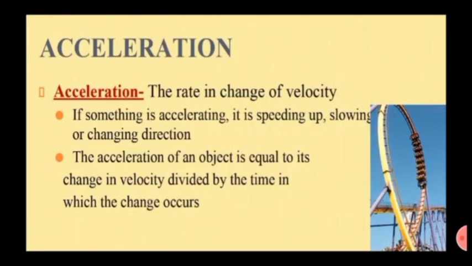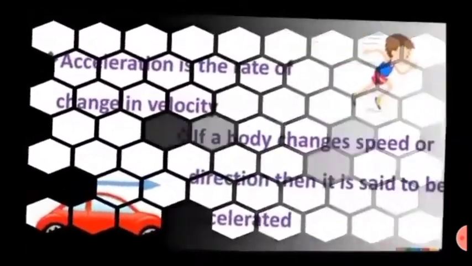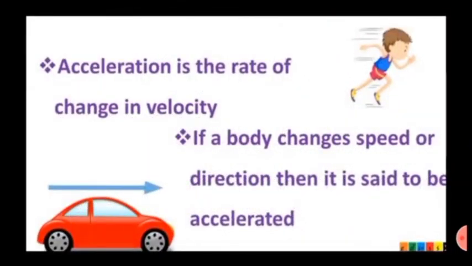A good example of acceleration is a car. For example, when we are in a car and push down the gas pedal, we are accelerating. Motion in a uniform circle is another example of acceleration, where the acceleration is directed toward the center. Acceleration is the rate of change in velocity. If a body changes speed or direction, then it is said to be accelerated.